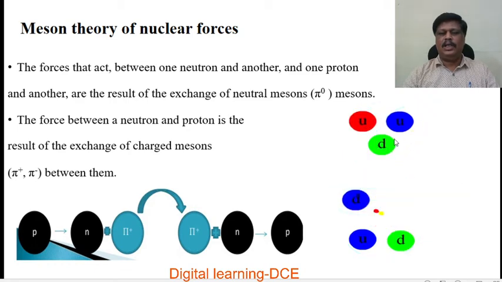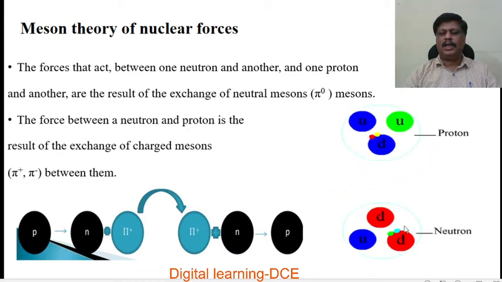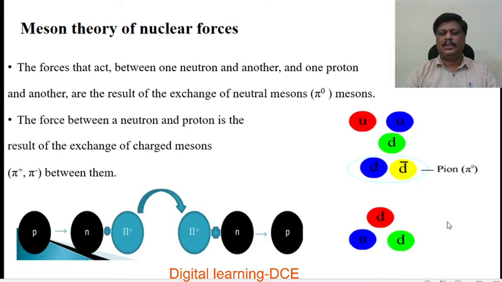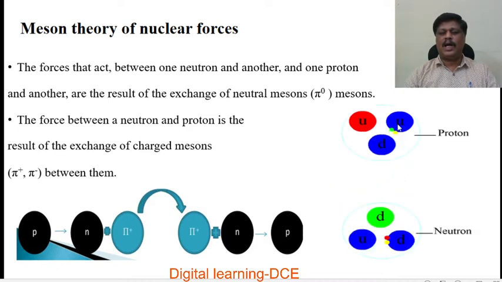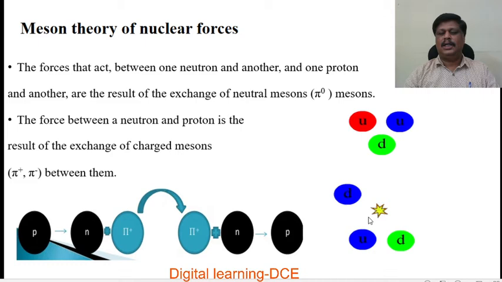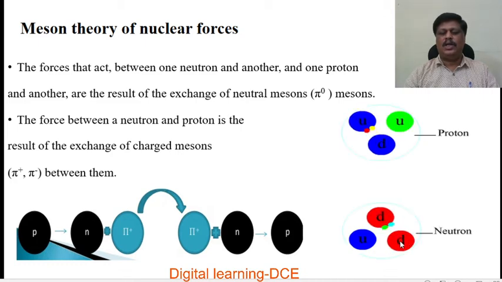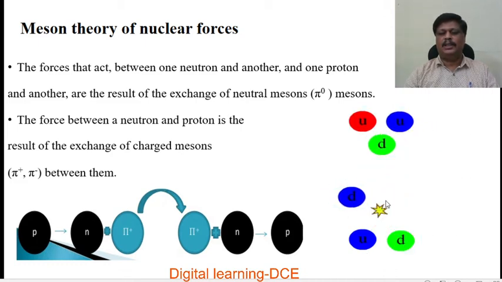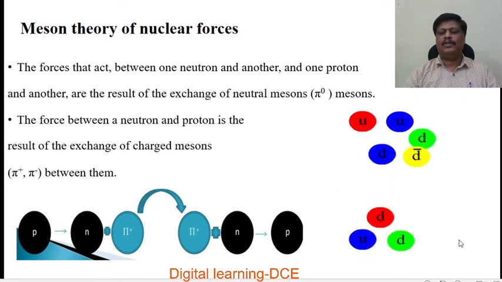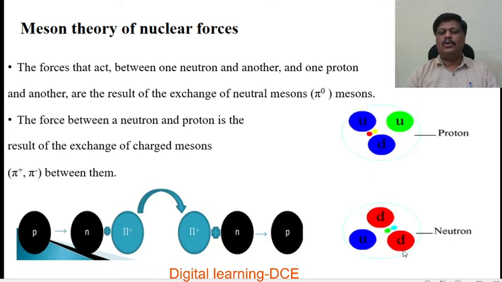According to the elementary particle picture, the protons and neutrons are again made up of subatomic particles or elementary particles called quarks. The proton consists of 3 quarks and also neutron consists of 3 quarks. The proton is made up of 2 up quarks and 1 down quark, and neutron is made up of 1 up quark and 2 down quarks.